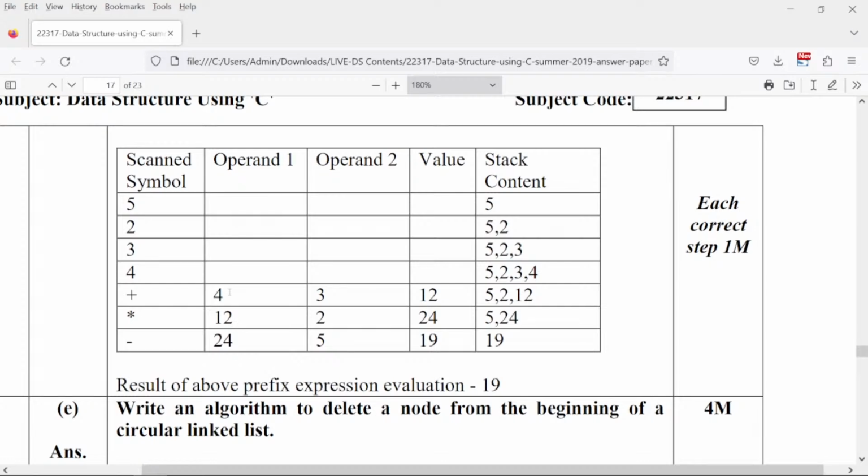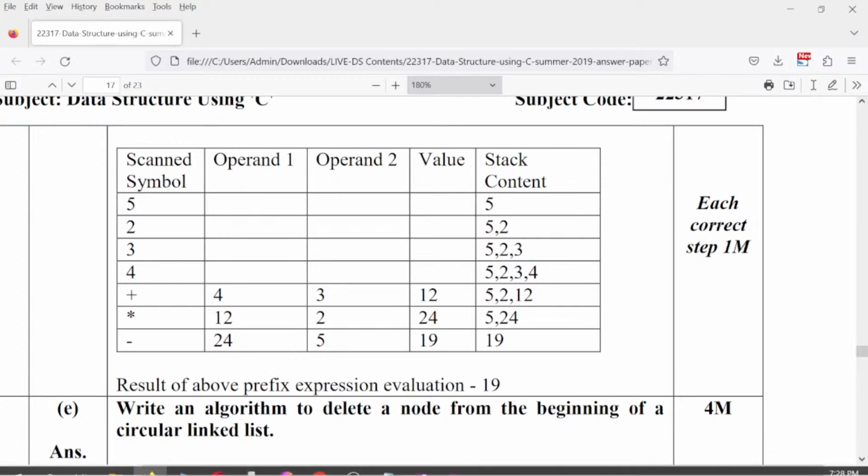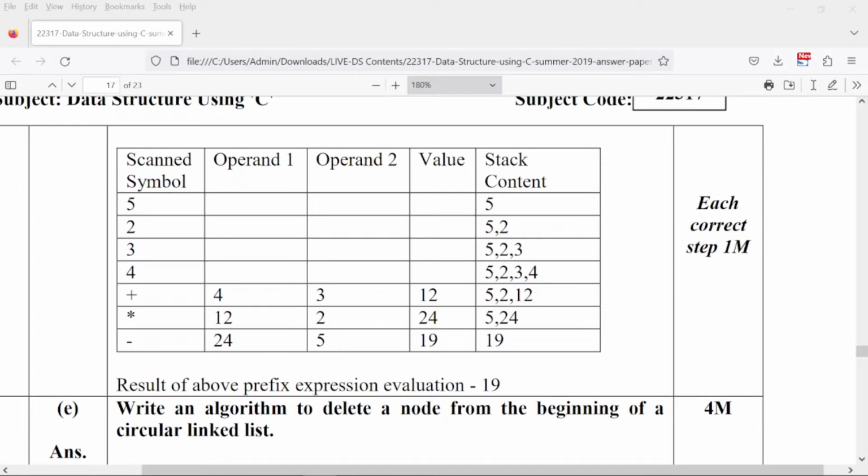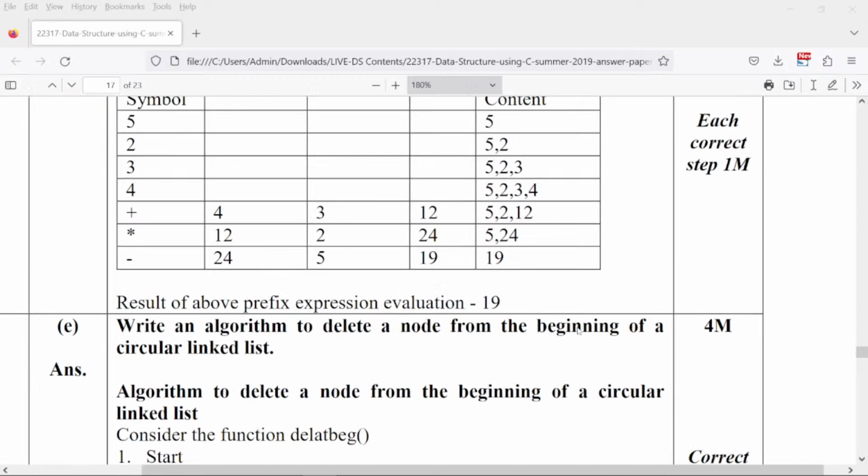4 plus 3, sorry. First you have to do 4 plus 3. Okay. After that the output will be 7. Then after that you are going to say 7 into 2, which is going to give you 14, and then what you're going to say, 14 minus 5, which will give you the final answer as 9. So this should be the correct format. Okay, so please correct it, students. If you have a print with you, you can please correct it.